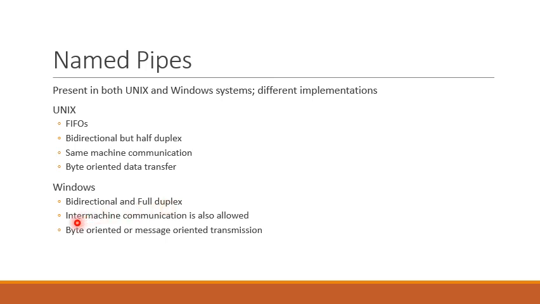Moreover, Windows named pipes provide inter-machine communication. That is, communicating processes may reside on different machines which are connected through a network. And finally, Windows named pipes provide byte-oriented or message-oriented transmission. In message-oriented transmission, messages are exchanged in discrete units between the communicating processes.